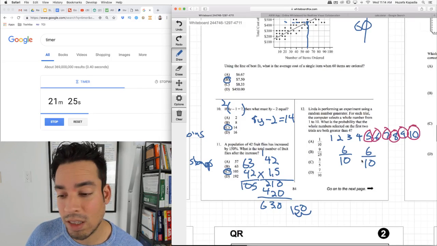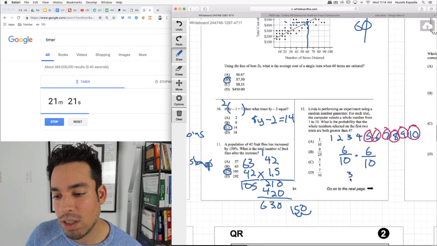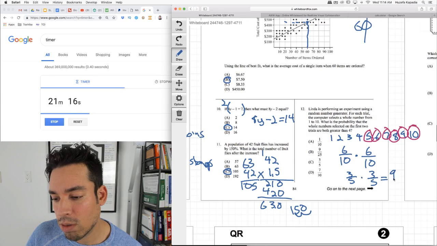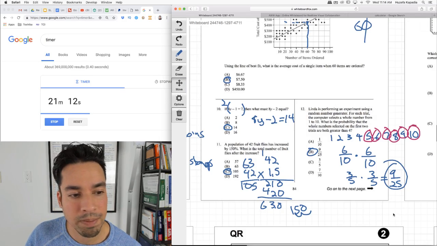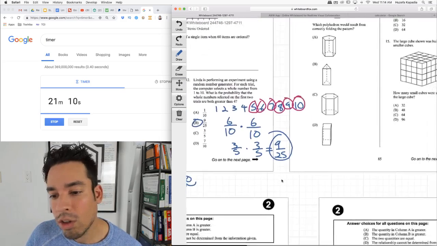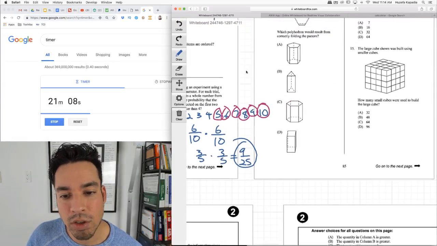We take the individual probabilities of each event and multiply them. First, this can be reduced to 3 over 5, and that could be 3 over 5. Multiplied together, you get 9 out of 25. Okay. So we've done about 9 minutes and 12 problems. We're doing okay for time.